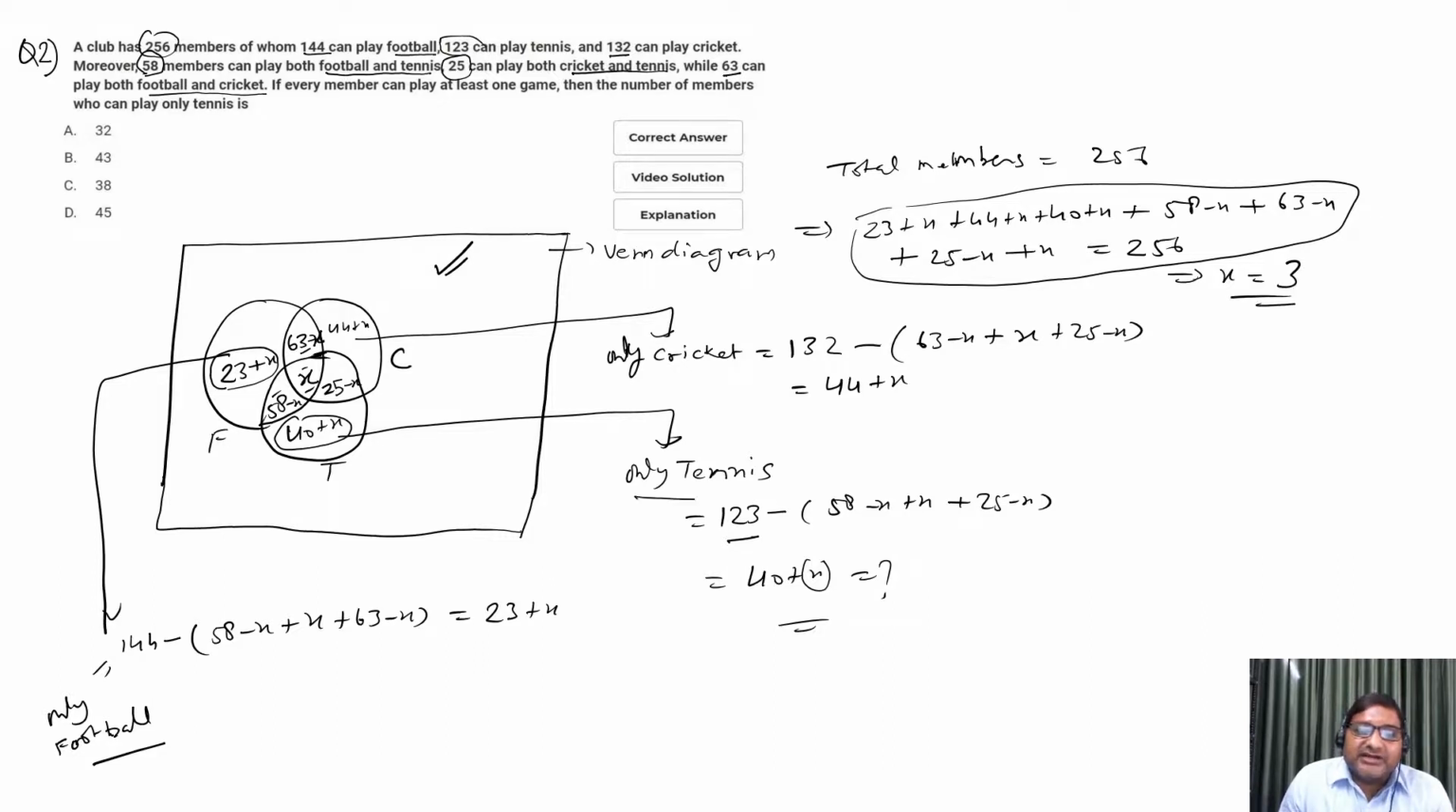So required answer is only tennis. We will put the value of x here to get the answer. 40 plus 3, that is 43. So our option is B, which is the correct option. Right? You got this answer? Okay. Now we will move to the next question, and the question is question number 3.